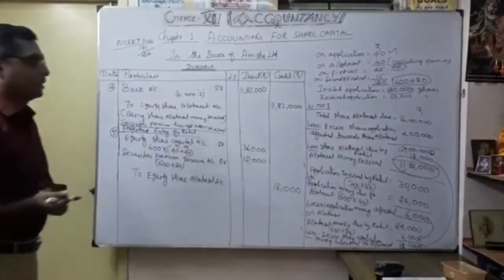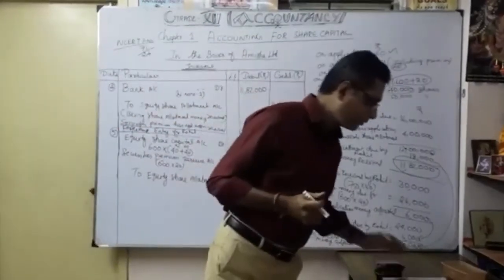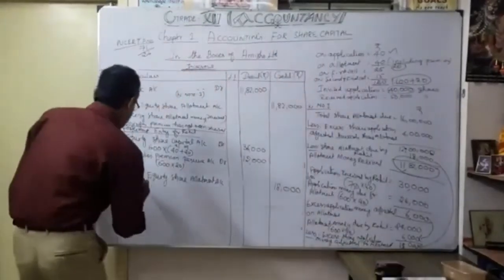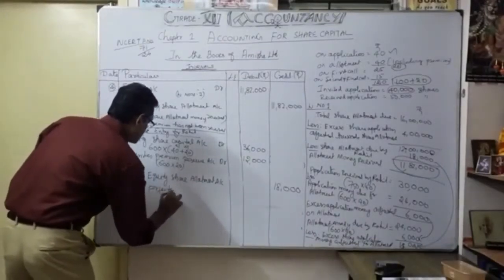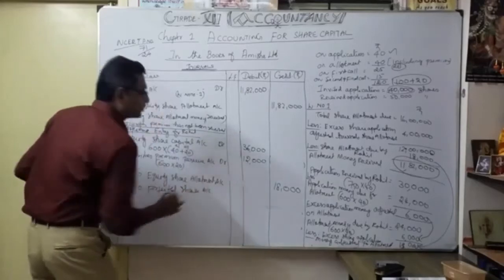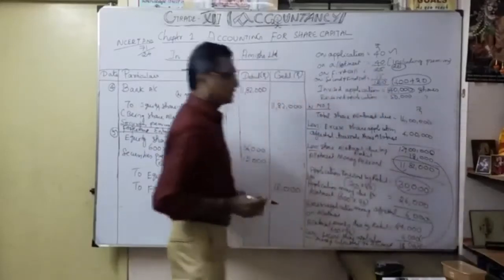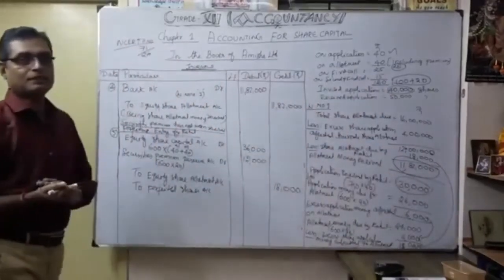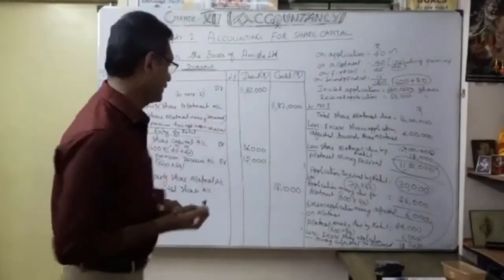Then how much money was taken by the company because of the shares forfeited? Very simple. To forfeited shares account. You know very well how much they paid. It's 30,000, isn't it? That is the money taken by the company because of the default on share allotment due by Rohit.